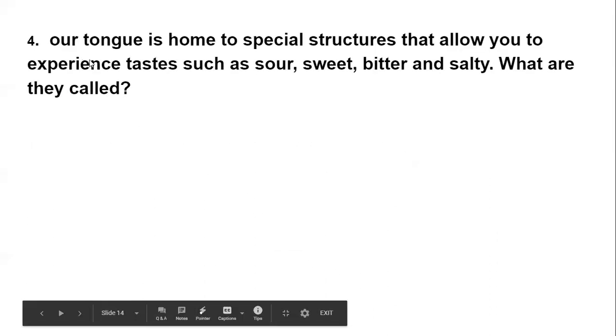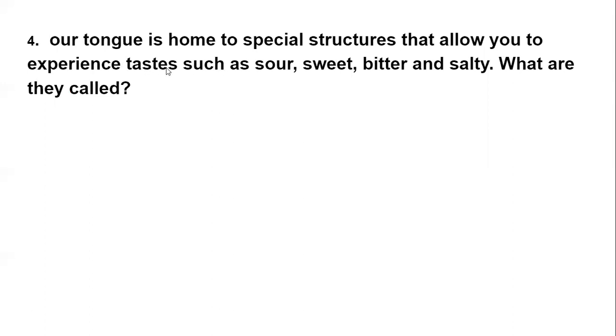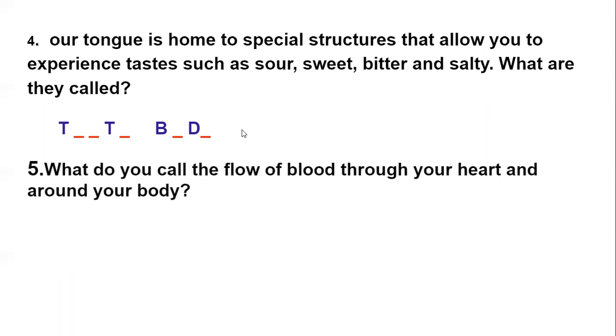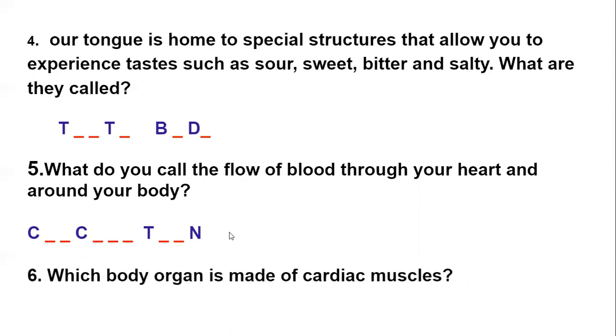Next one, our tongue is home to special structures that allow you to experience taste, such as sour, sweet, bitter, and salty. What are they called? That is the taste buds. Taste buds help us to experience different kinds of taste. What do you call the flow of the blood through your heart and around the body? The flow of blood is known as circulation.